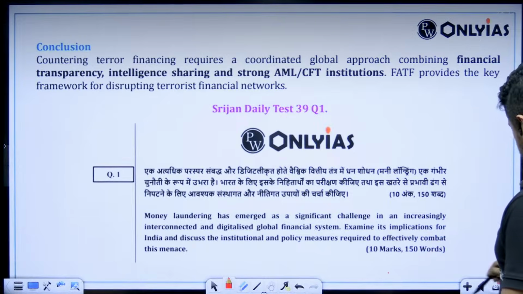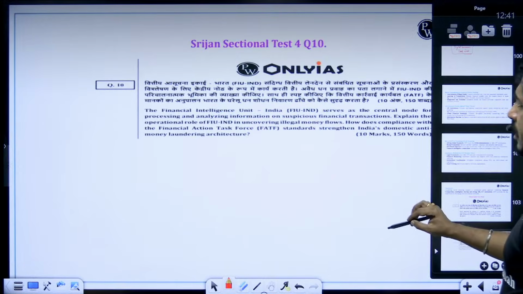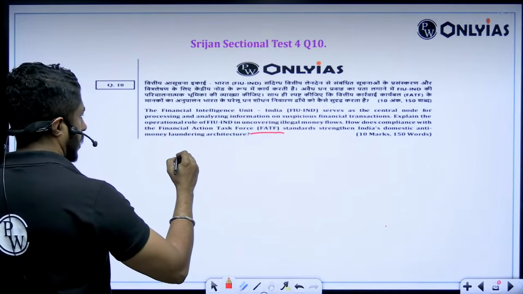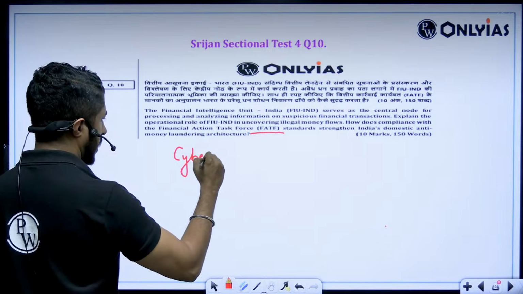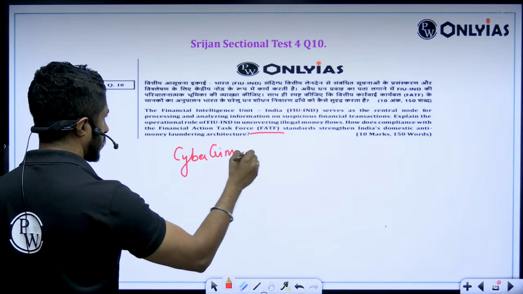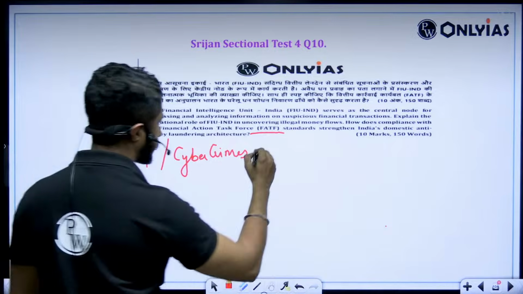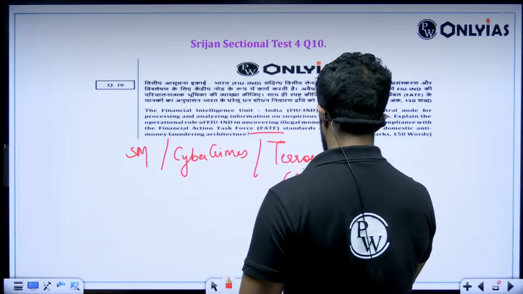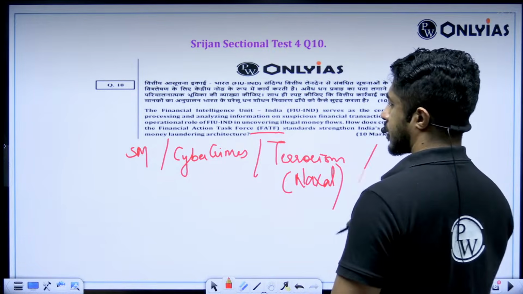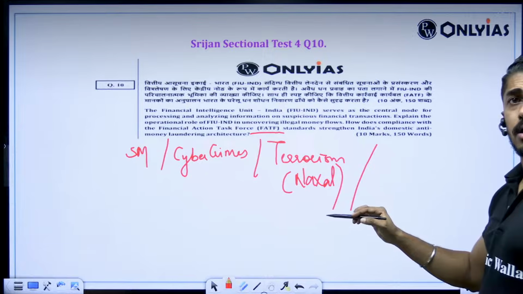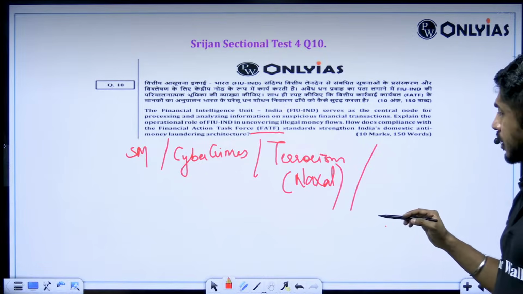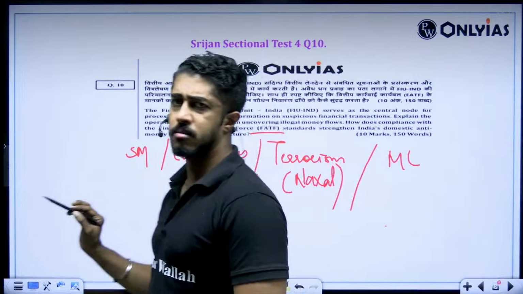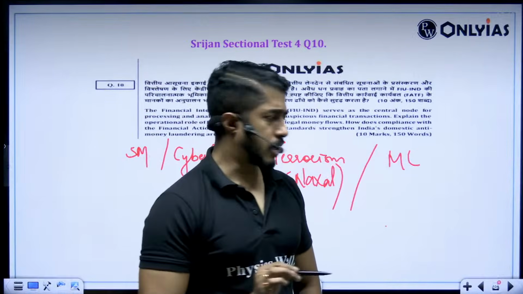So in our SRIJAN's daily test also we had used money laundering, which is again another favorite topic. So I told you, one is cyber crimes, social media, terrorism, within that again Naxal. Then you have money laundering. These are sure short topics. Make no doubt about it. Clear, people?